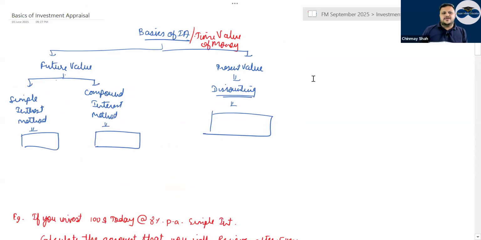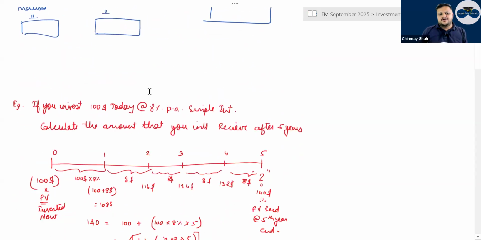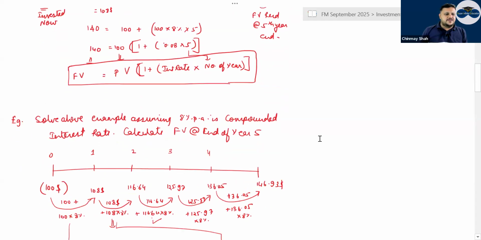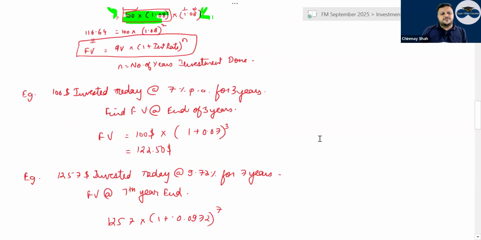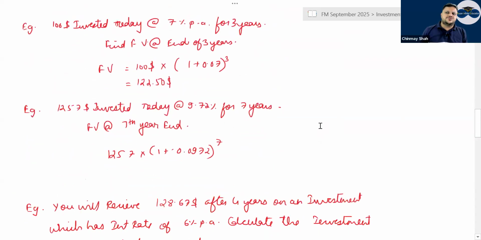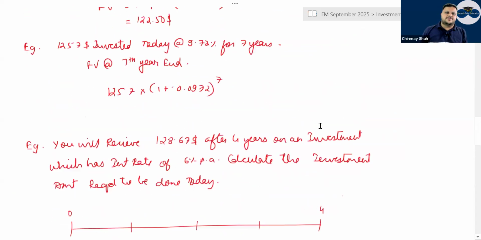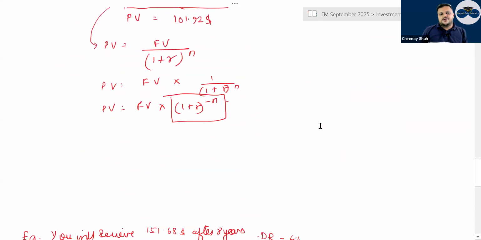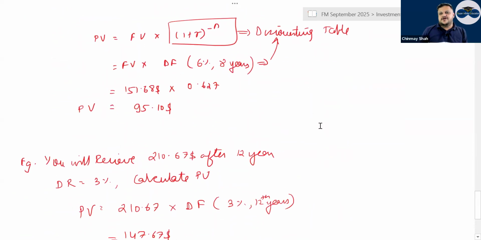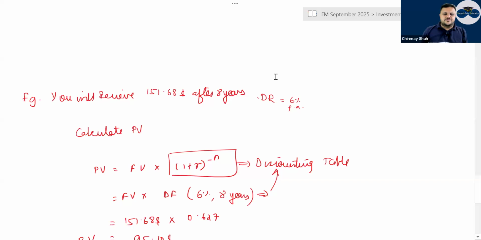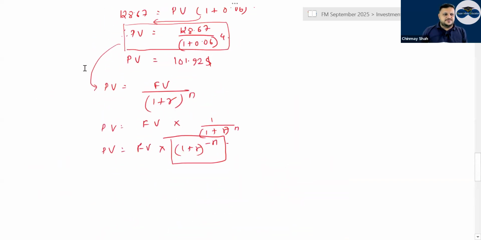Quickly, the time value of money, the future value by the simple interest method. The formula is future value is present value into 1 plus interest rate into number of years. And if it is compounding, the formula will be future value is equal to present value into 1 plus interest rate raised to n. N is the number of years or number of times the interest rate grows. Then going ahead, how to get the present value from that? Present value is your future value divided by 1 plus r raised to n. We have derived this formula here; if you want, you can see the derivation of the formula here.